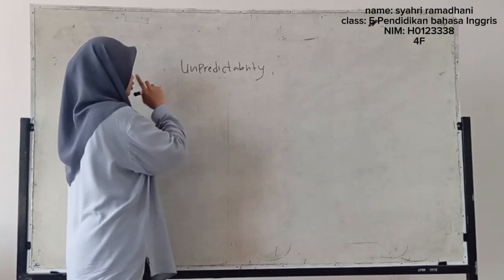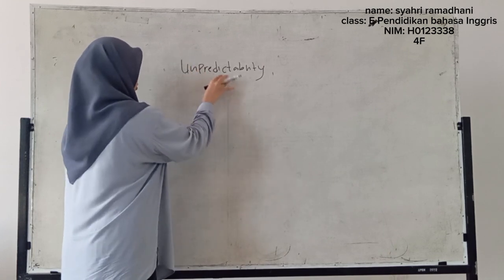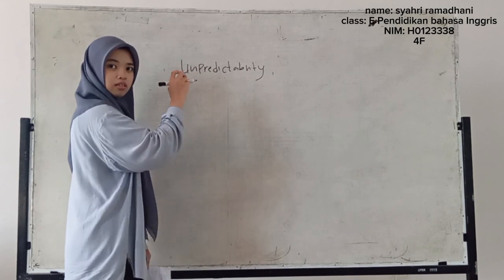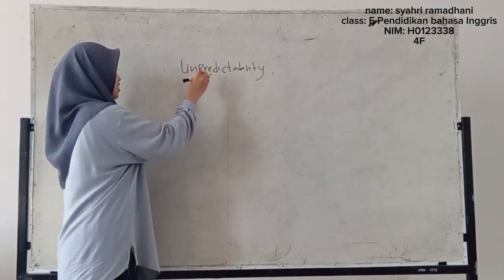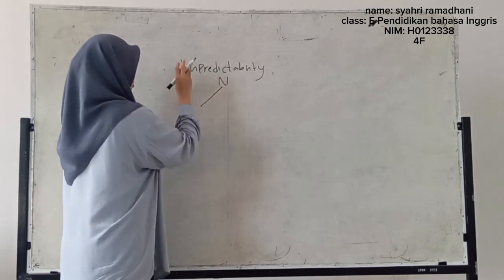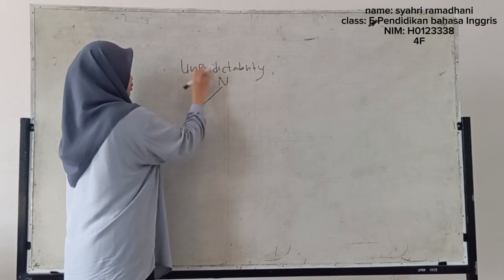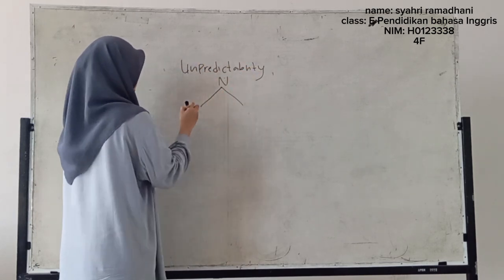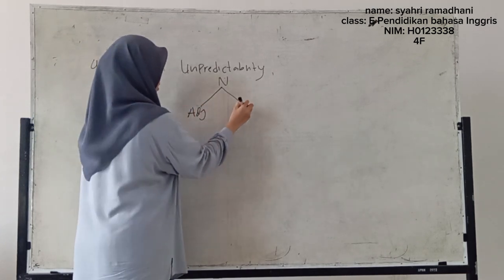So I'm going to draw the tree diagram for this word. The lexical class is noun. If we separate the word "unpredictably," the suffix divides, we write this. We come to adjective and this suffix.